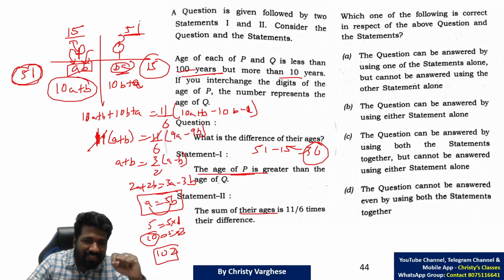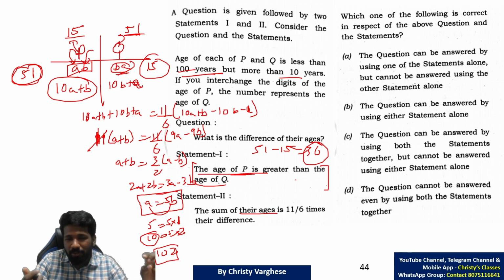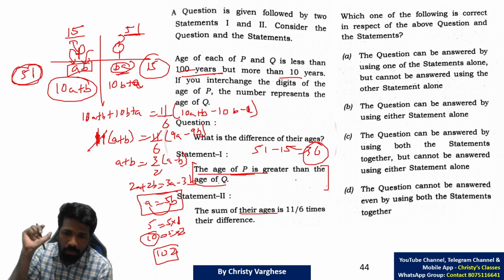But in my opinion, this sentence given by UPSC has a slight chance of ambiguity. When UPSC publishes the key, if there is a surprising option, the reason is they have considered this negative difference also, but that should not be the case. Normally for age difference, we consider the positive difference only.